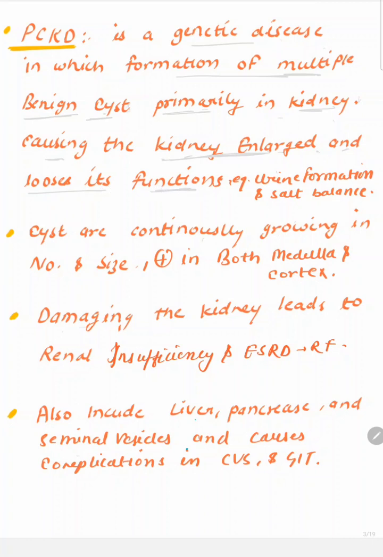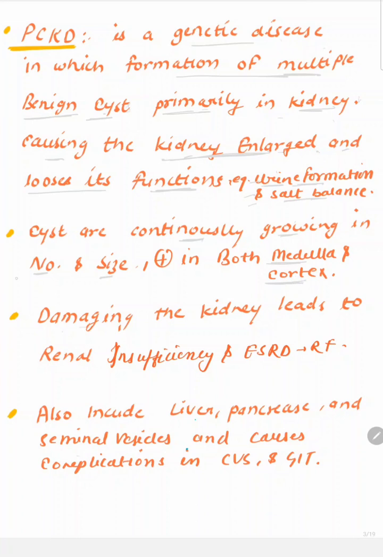its functions. What are the functions of the kidney? The main purposes are urine formation, salt balance and secretion of hormones. These cysts are continuously growing in number and size along with age, and they are present both in the cortex and the medulla.